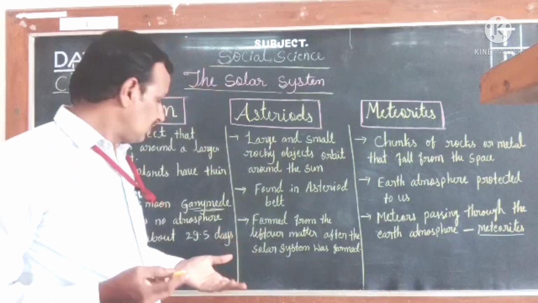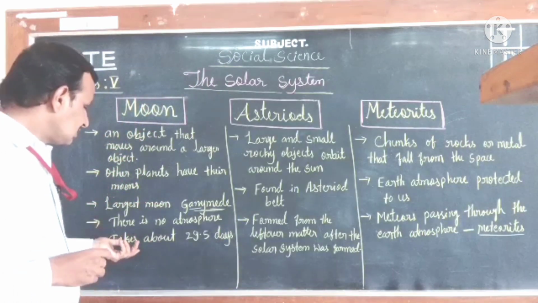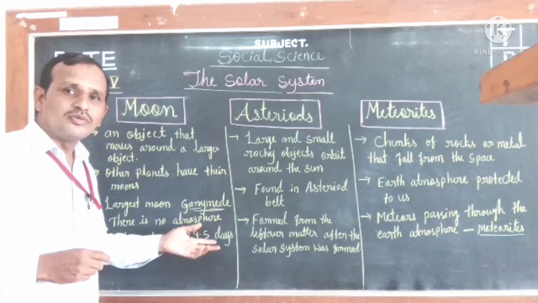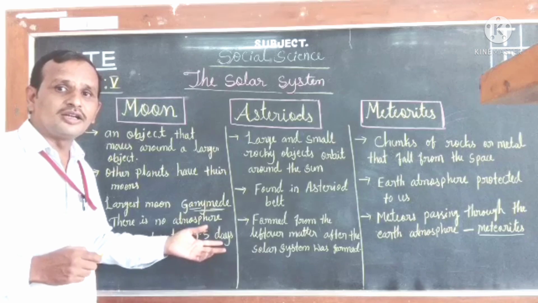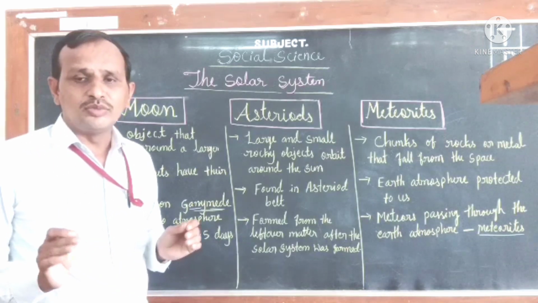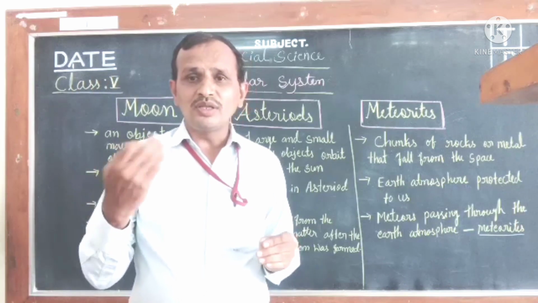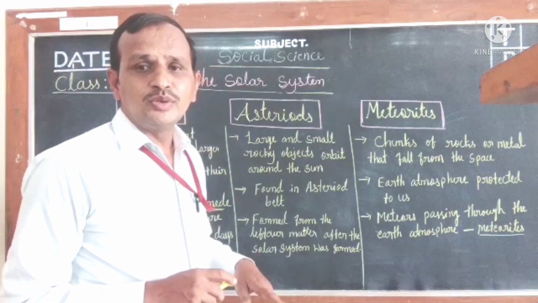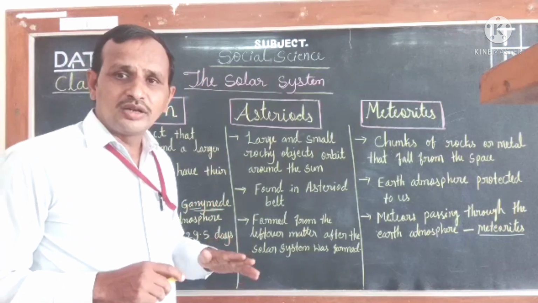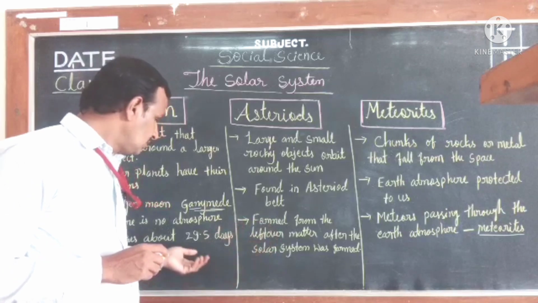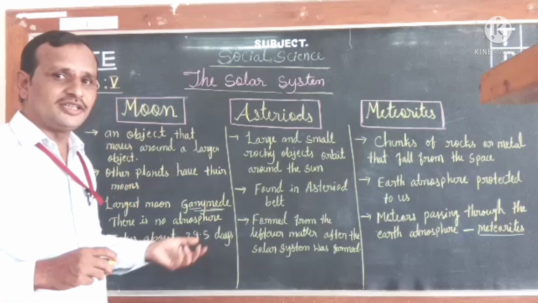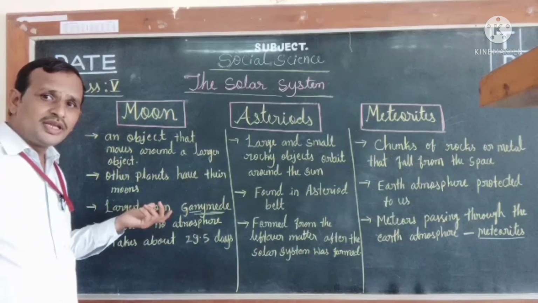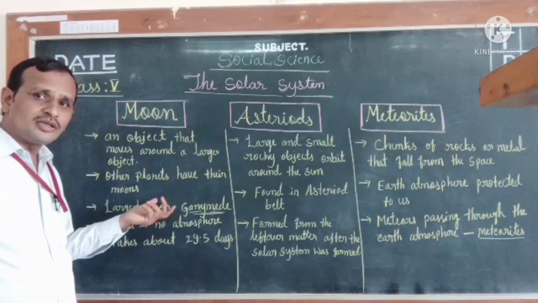So therefore, children, the moon takes about 29.5 days to complete one revolution around the earth, because our moon moves around the earth. So the time it takes to complete one revolution around the earth is 29.5 days. In this way, the moon plays a very important role in our solar system.